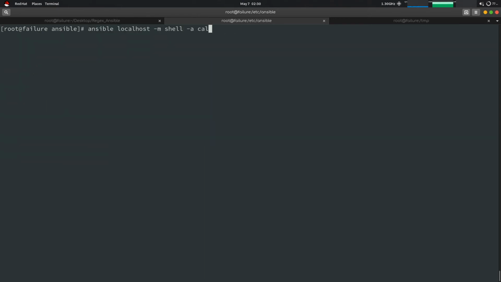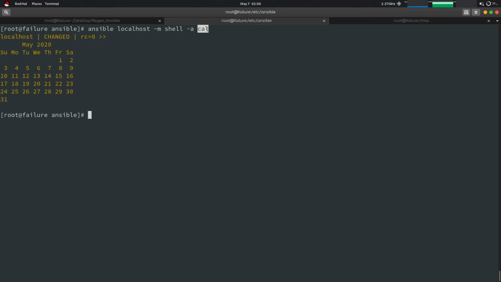Okay, so what the shell command does is it uses the shell of the system to run any command. Like here we have used the cal command. We can also use a one line command, only one line.